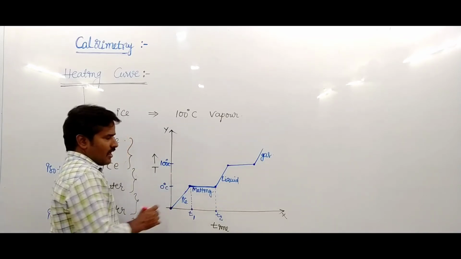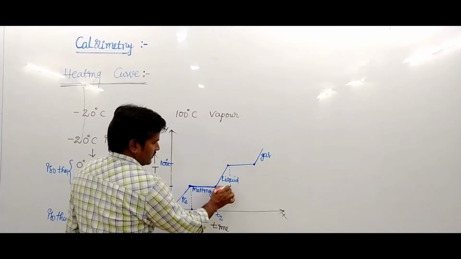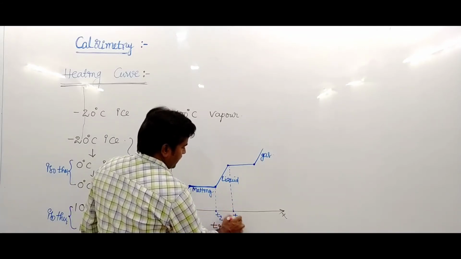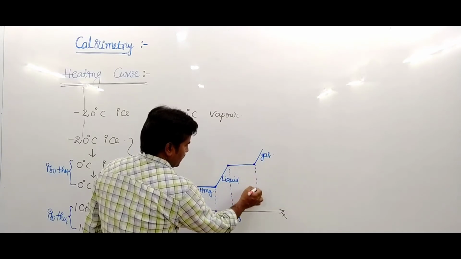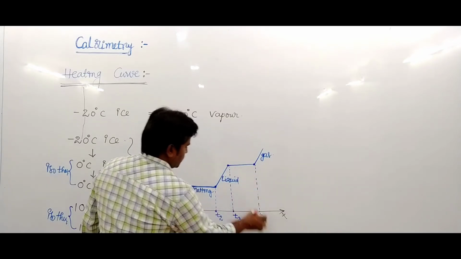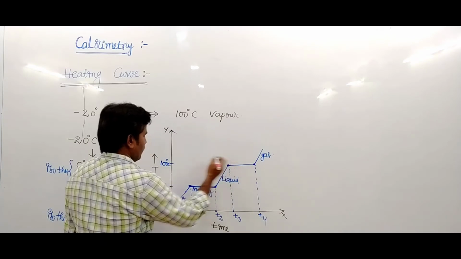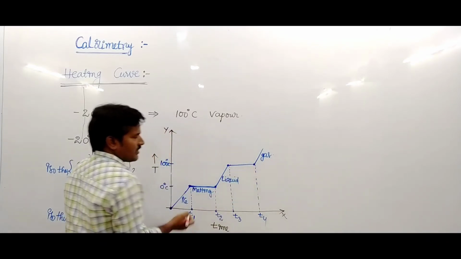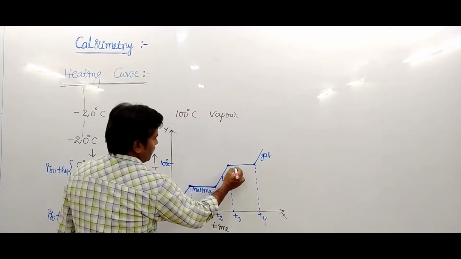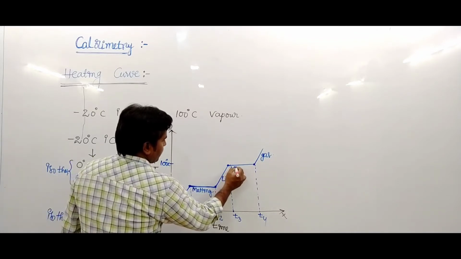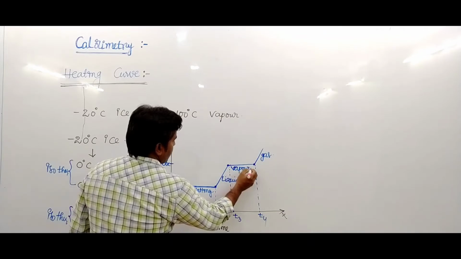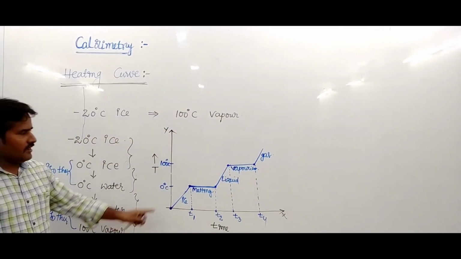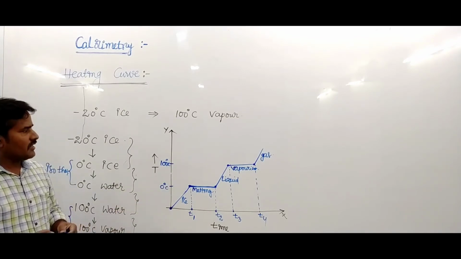After that, from T3 to T4, this is where water is completely converted into vapor. This is the condition of vaporization or evaporation, the vaporized condition.